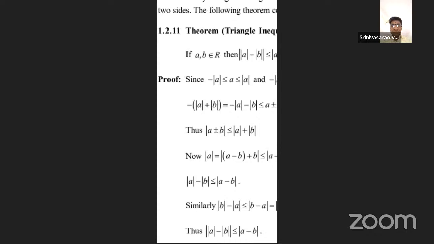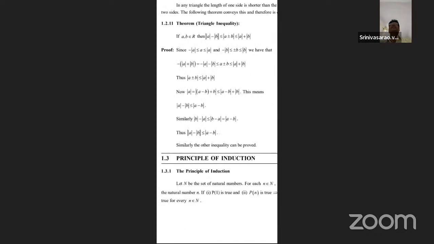Now the second one: what is the principle of mathematical induction? We have already learned this in lower classes many times. It is the induction principle, the plus 1 idea. What is the inductive set? Here A and B are any two sets. If A is a subset of B and B is a subset of A, then A equals B. That is the simple induction principle.